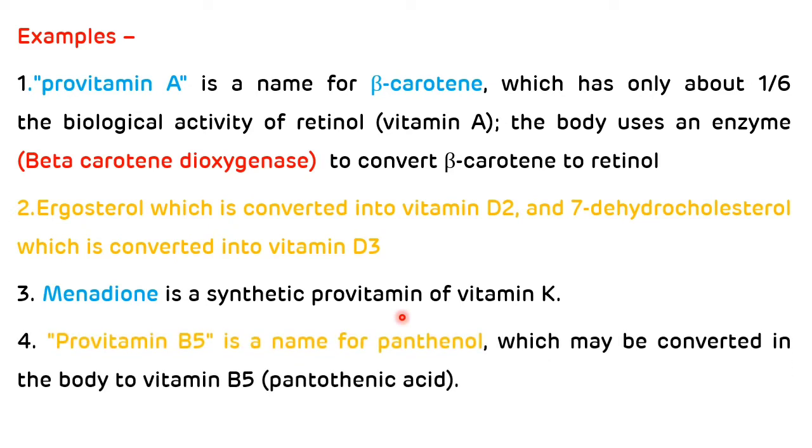And the fourth and last example is provitamin B5, which is a name for panthenol, which may be converted in the body to vitamin B5, that is pantothenic acid. So that is about the definition and examples of provitamins. Now we will see antivitamins.